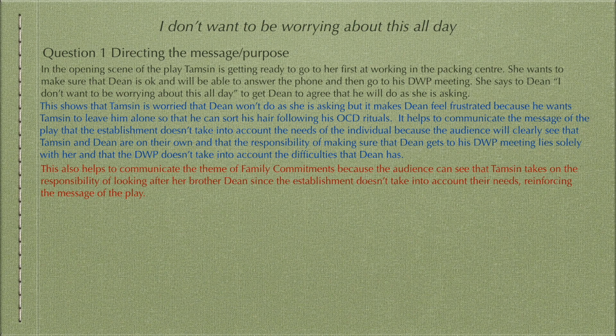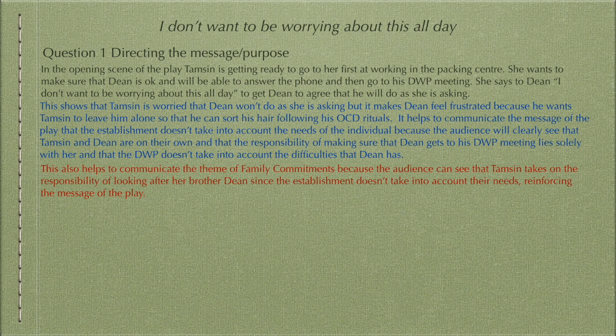The third part of this paragraph, you have to show the impact on the audience and analyse how it helps to link to the play, either the theme, the message, or the impact on character relationships. And that's true for every question for the Part A paragraph. But because this question is about the message of the play, you cannot talk about the message here.